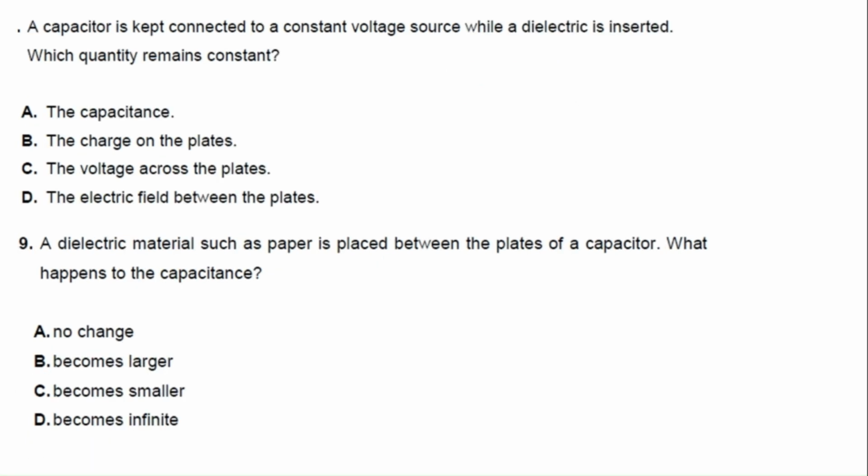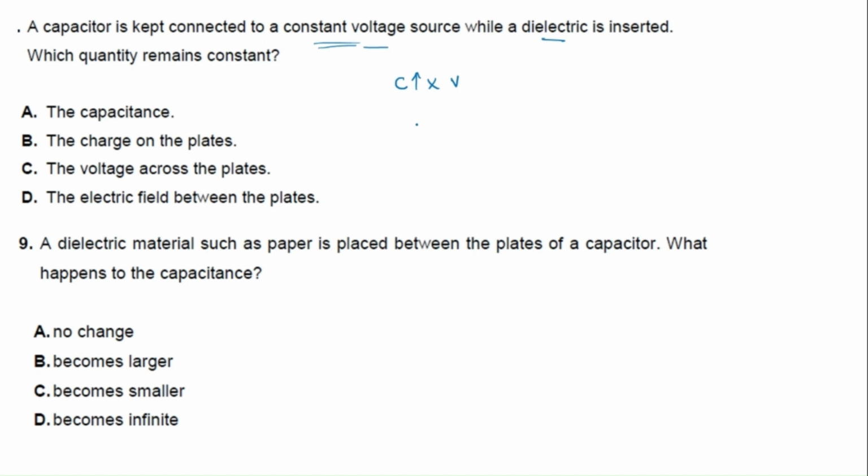Okay, moving to the next one. The capacitor is kept connected to the voltage while the dielectric is inserted. First of all, we said when a dielectric is inserted, capacitance increases. But we said voltage is constant. So we are not changing voltage here.